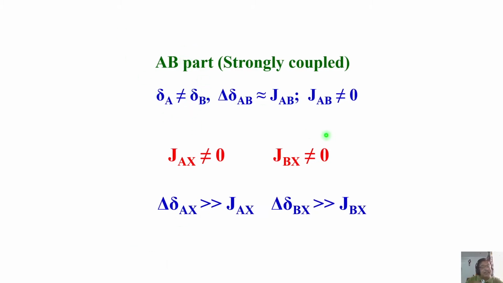Now AB is coupled to another third spin called X. JAX is non-zero, similarly JBX is non-zero, they are weakly coupled. Interesting part is, if you see the chemical shift of A to X, delta AX is larger than JAX. Similarly, delta BX is larger than JBX. So together, AB becomes strongly coupled, and when it is coupled to the third spin with this condition, it is a weakly coupled spin system. So there is a combination of two strongly coupled spins and the two of them weakly coupled to the third spin together.